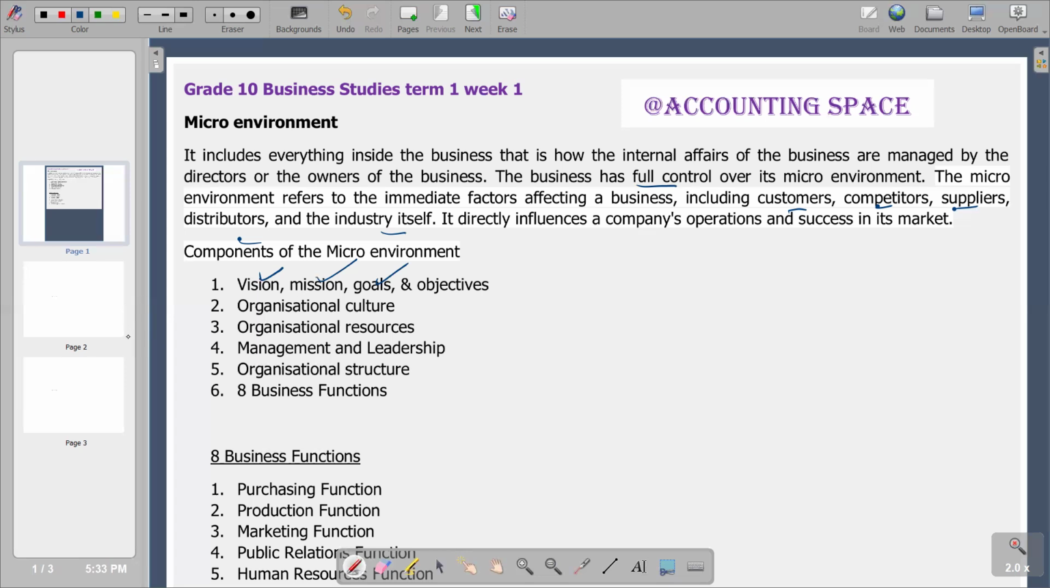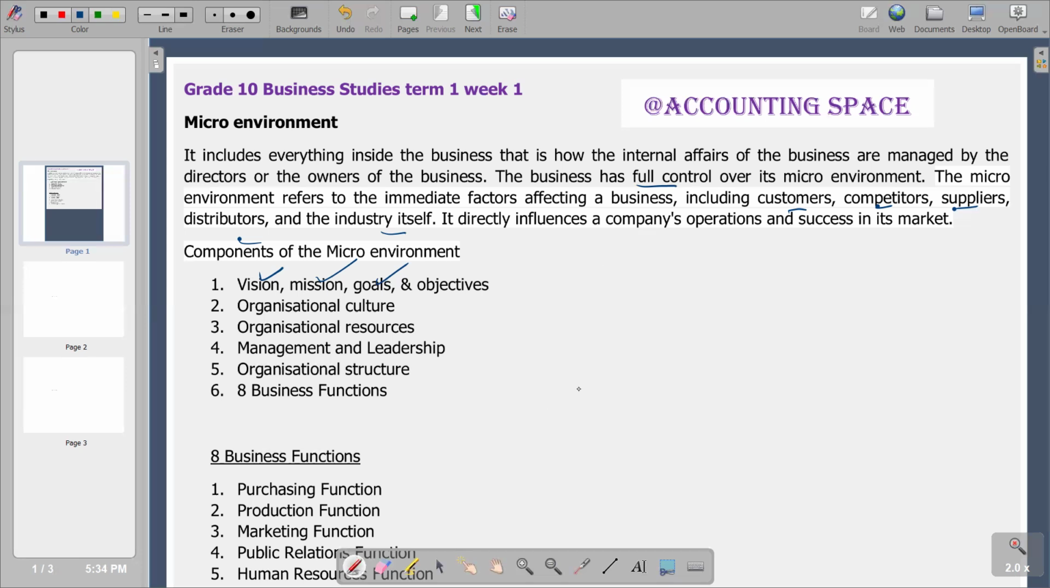Then if you look at the second point, we have organizational culture. We can describe organizational culture as the way the business goes about doing business. For example, the organizational culture also includes the dress codes. It includes norms and values. It also includes beliefs that are shared by the people in the business. So basically, that is what we call organizational culture.